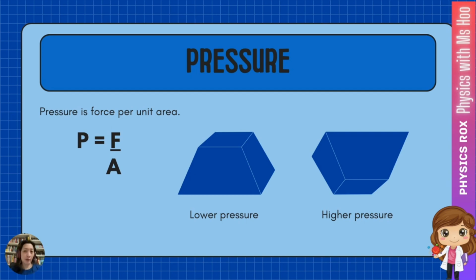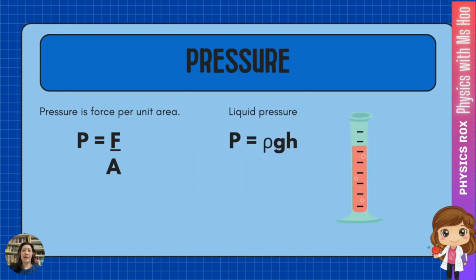So if we're looking at pressure of solids, the force in this case is the weight of that solid. The area refers to the area in which that object is in contact with the surface. This object has several different surfaces on which we can rest on, say, a table. If you rest the object on its larger surface area, a larger area means that the force is more spread out, therefore it has lower pressure. However, if you place the object on a smaller area, the weight is concentrated on that smaller area, which means that the object will be exerting higher pressure on that small area.